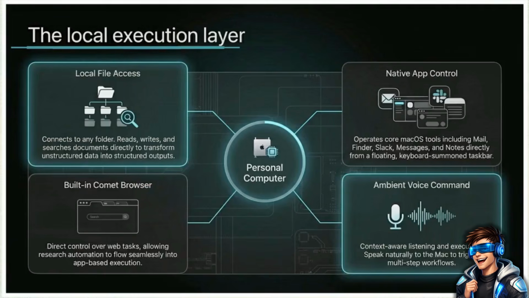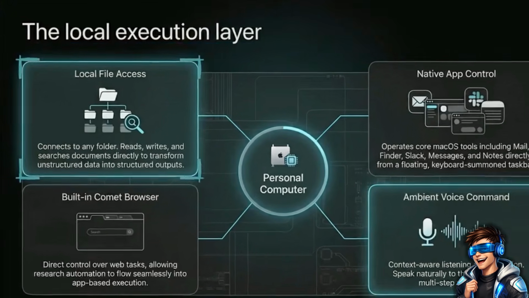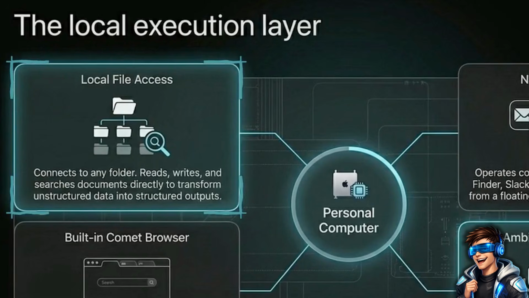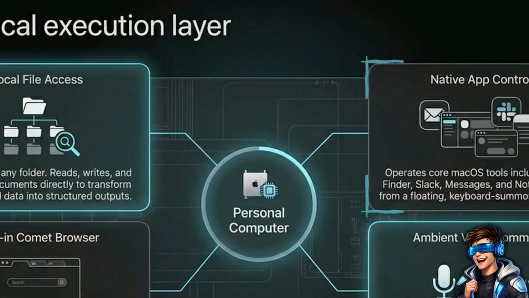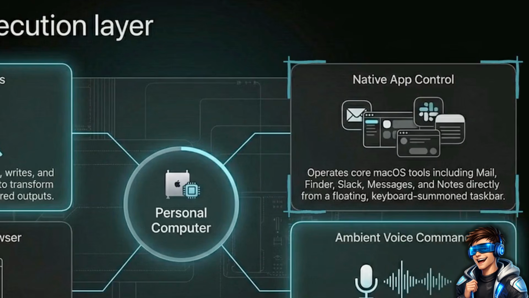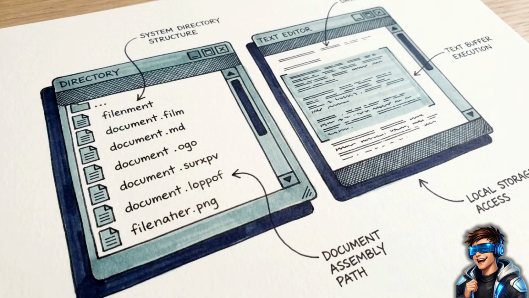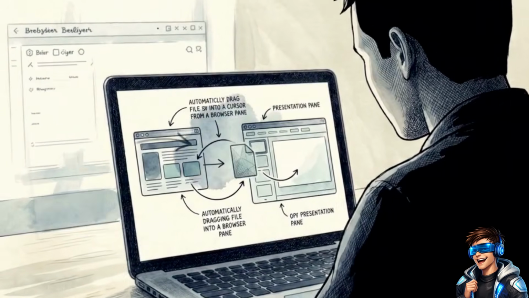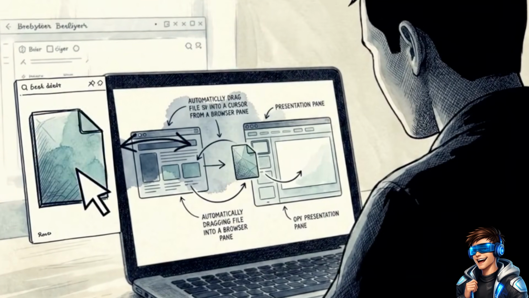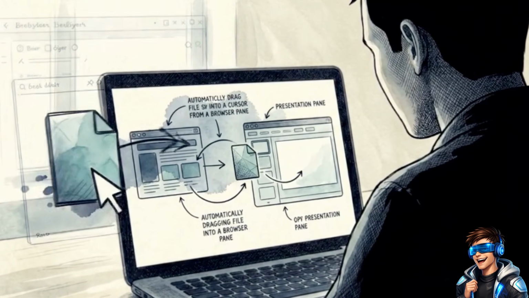This schematic breaks down what local access allows the agent to execute. On the left, direct local file access means it can read and search documents. On the right, native app control lets it operate tools like Mail or Slack from a floating taskbar. By combining deep file visibility with application control, the system targets the highest friction point in modern knowledge work. The agent actively handles data movement across apps, which reduces the need to manually bridge research with execution.